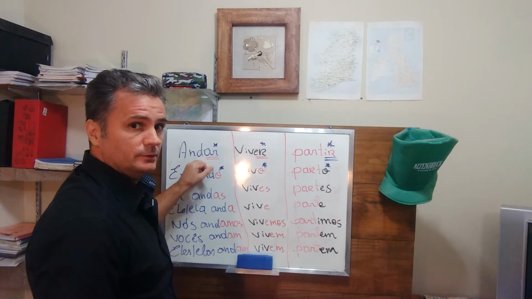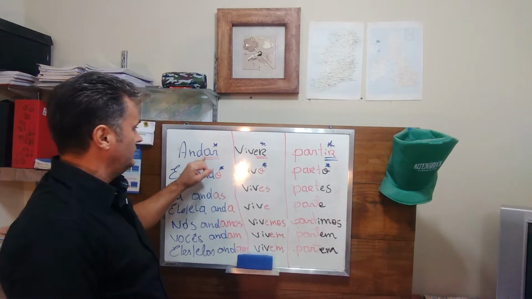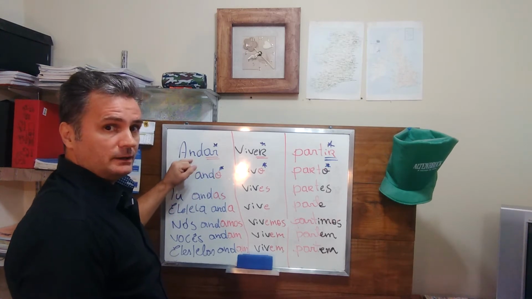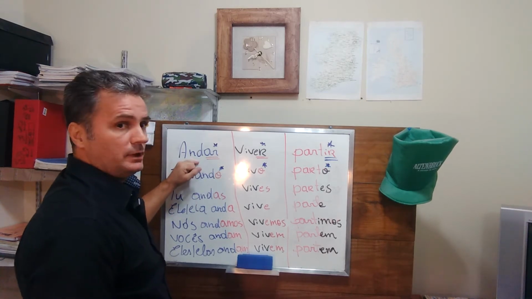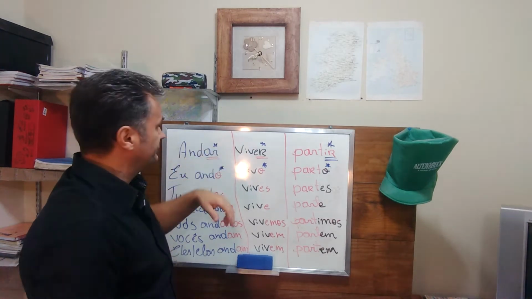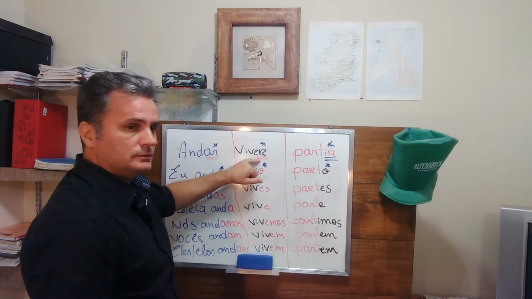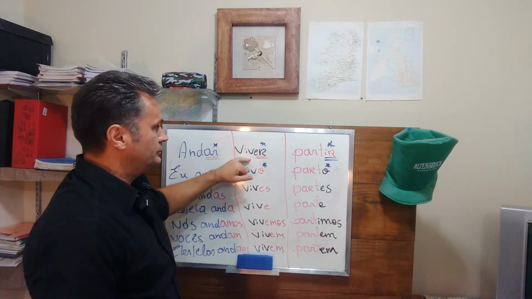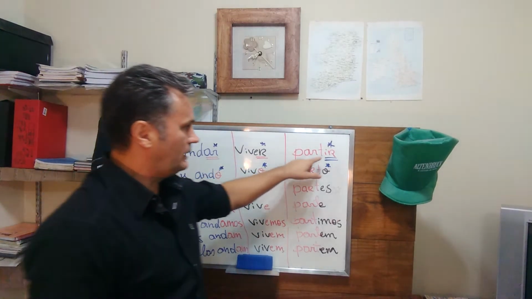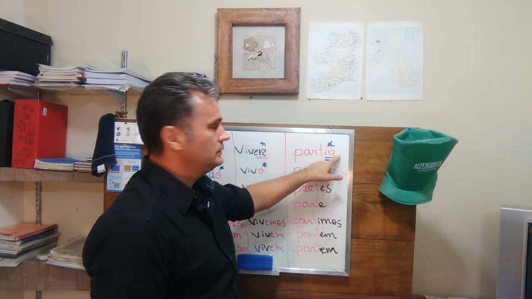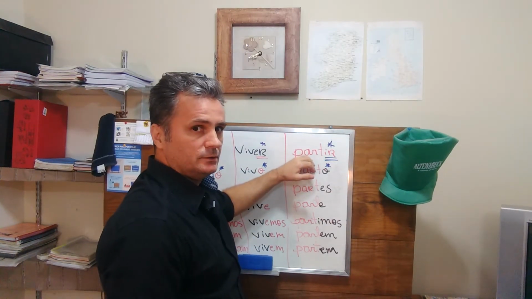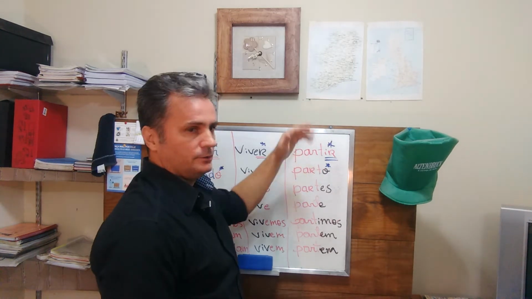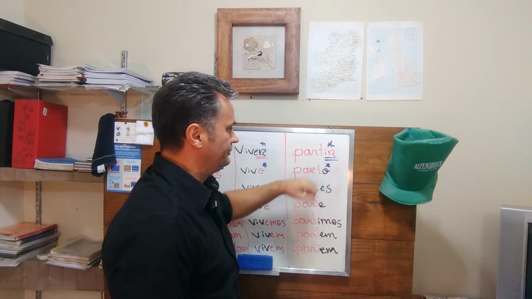In the infinitive, the verbs that end in AR, like andar, which means to walk, ER, like viver, to live, and IR, like partir, to leave, to depart.